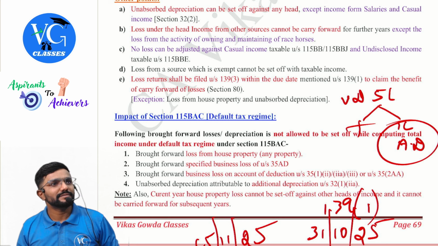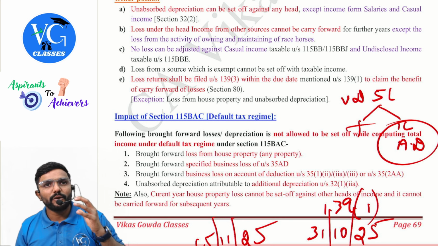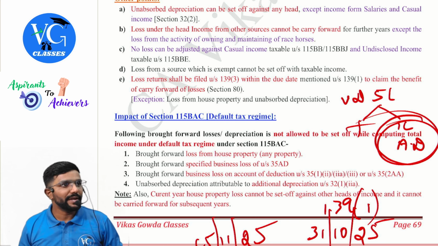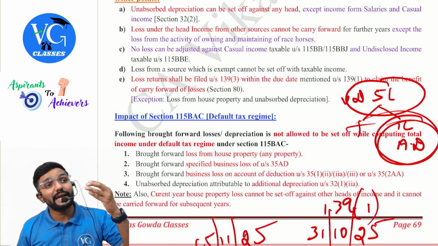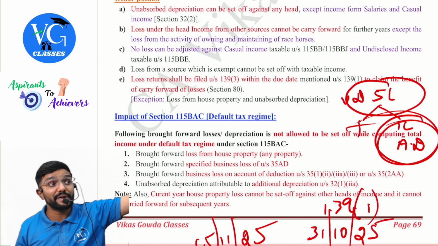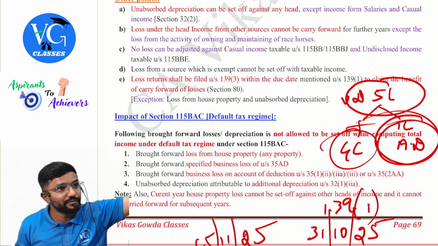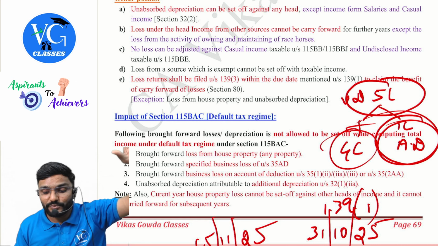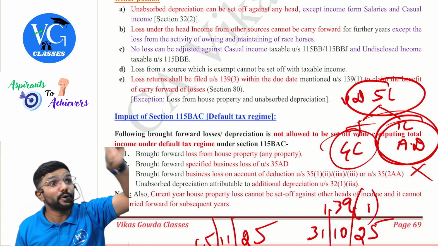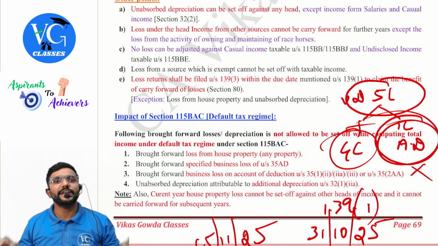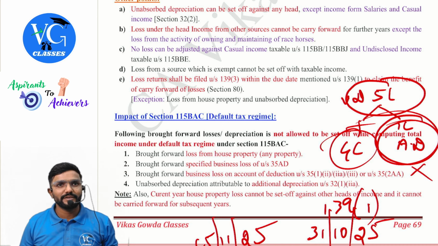Whatever would be the opening WDV of the asset as on 1st April 2024, add this one. Sir, whatever is the opening WDV of the block, add 1 lakh to it. Why? Because this 5 lakh, while calculating depreciation in the past, we would have reduced from the block. They are giving the benefit to carry forward and adjust 4 lakh, so don't add that. Whereas for the 1 lakh, they are not giving the benefit. So what should you do? Add it to the block for opening WDV as on 1st April 2024. Are you attentive?